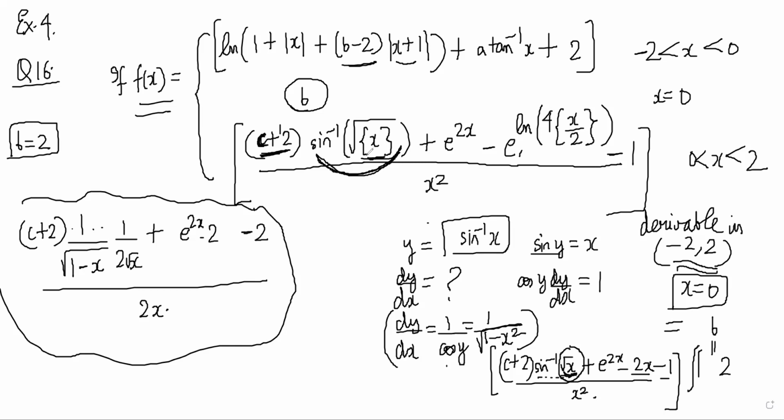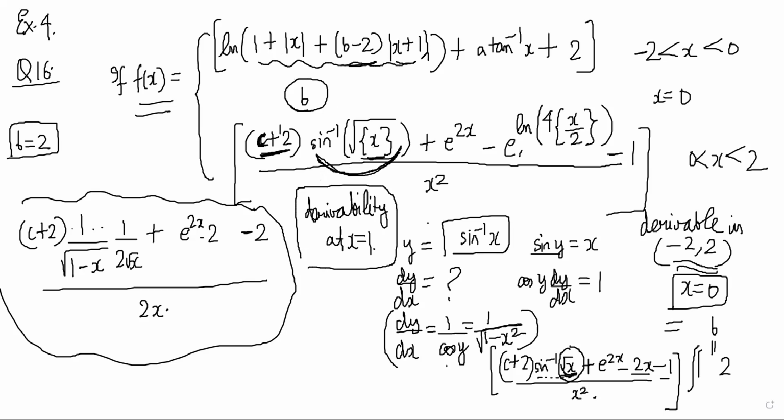So what is happening here is, if you want to ensure differentiability at x is equal to 1, this part and all is not a problem. This side is fine. But this side, you can split it into multiple functions.